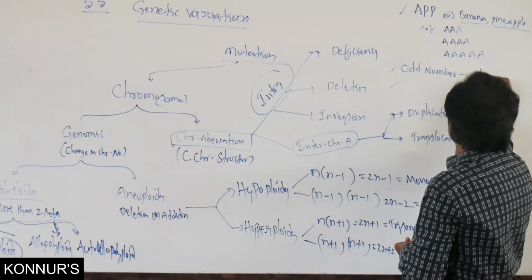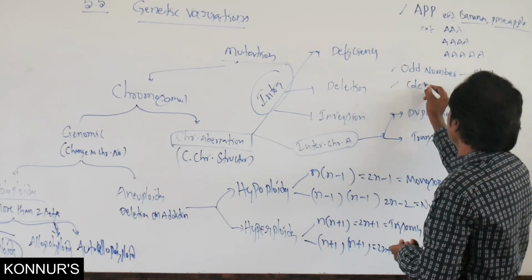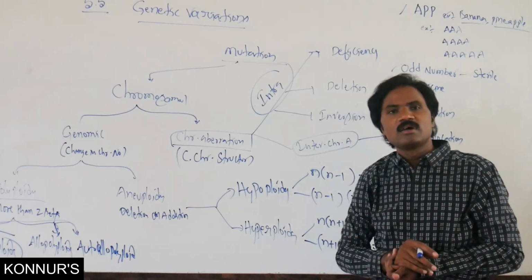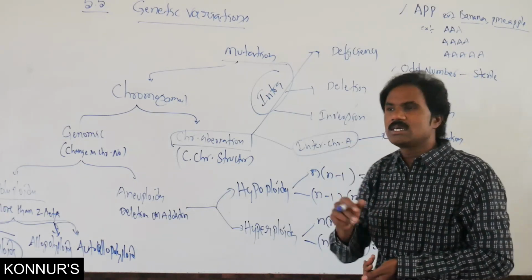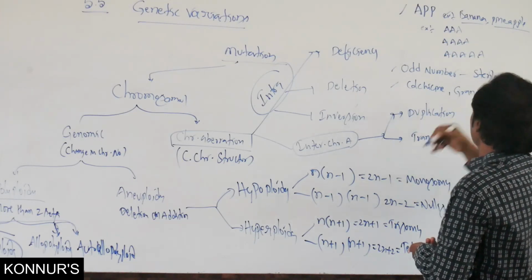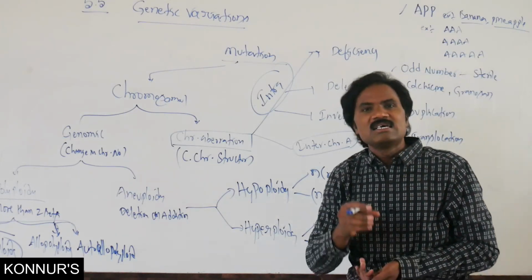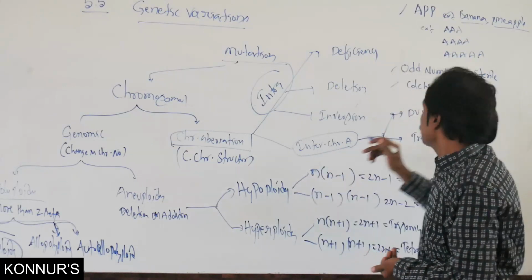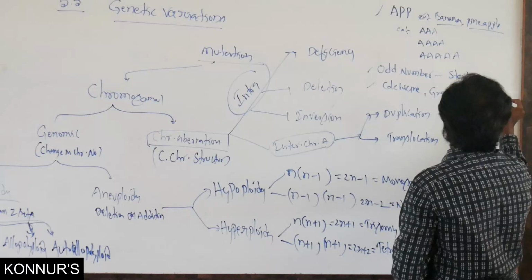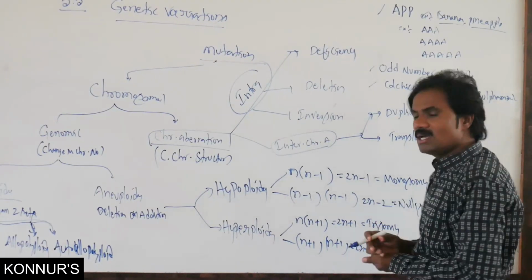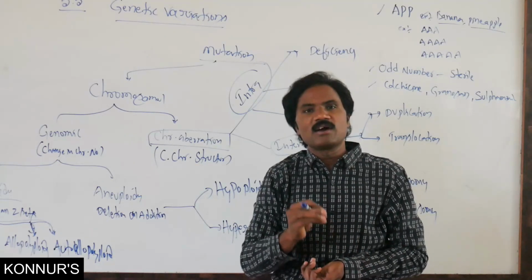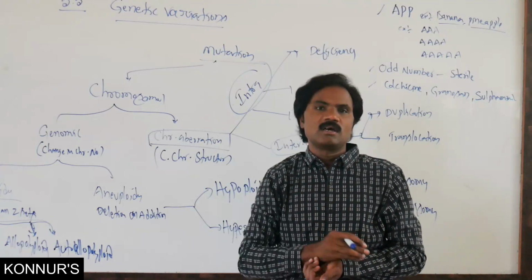These are sterile, like colchicine as well as granosan and sulfur-containing chemicals.